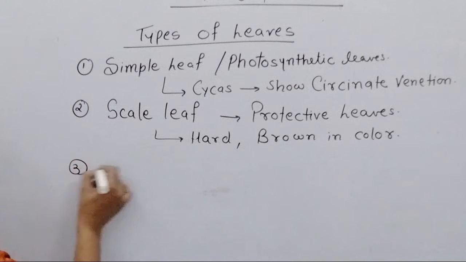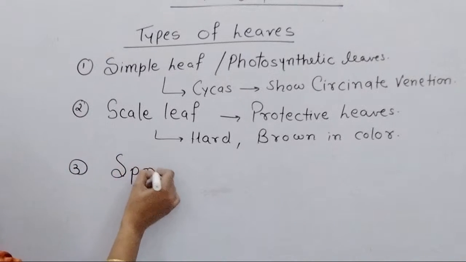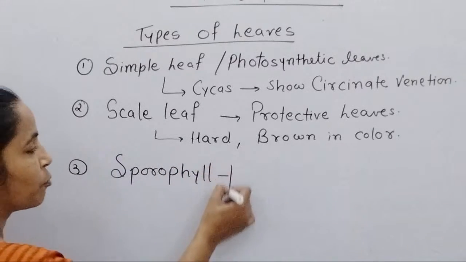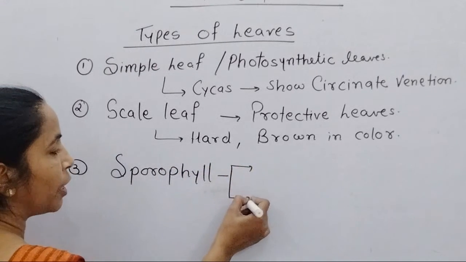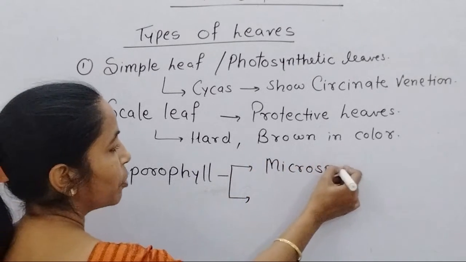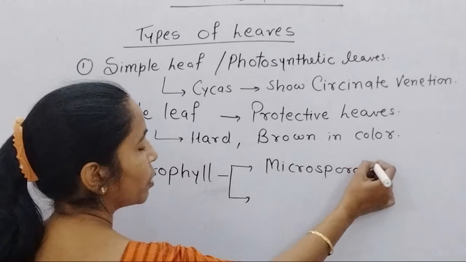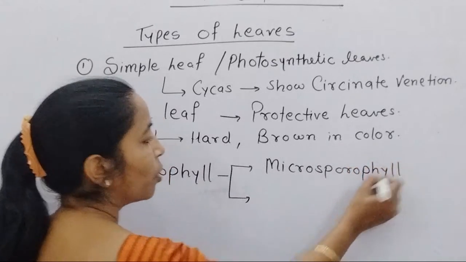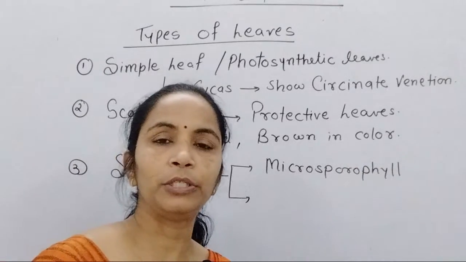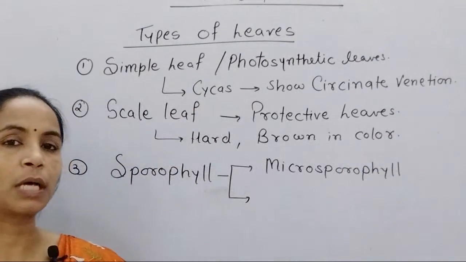Third kind of leaves we studied is the sporophyll. Two types of sporophyll as we studied in Pteridophyta, that is microsporophyll. Microsporophyll is responsible for the development of male cone, and in microsporophyll, inside the microsporangium, microspores are produced.